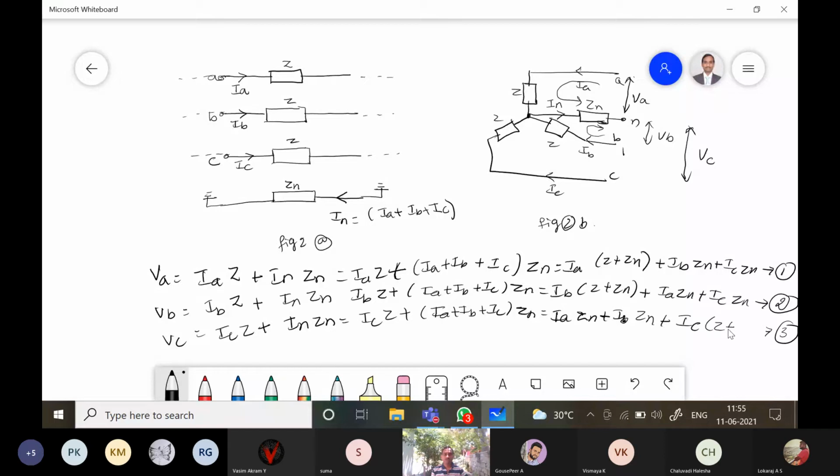So in VA, Z plus ZN comes with IA. For VB, Z plus ZN is common for IB, and for VC, Z plus ZN is common for IC. Okay. So now we need to write these three equations in matrix form. Are you all following?